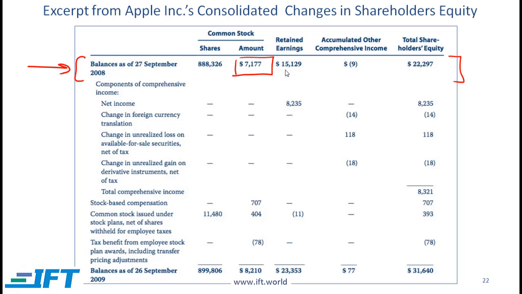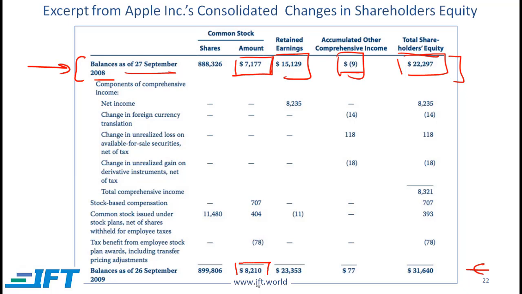This is the total amount of earnings that have been retained up till this date. The accumulated OCI on this date is minus 9, and you add up these items, you get total shareholders' equity at the start equal to 22,297.